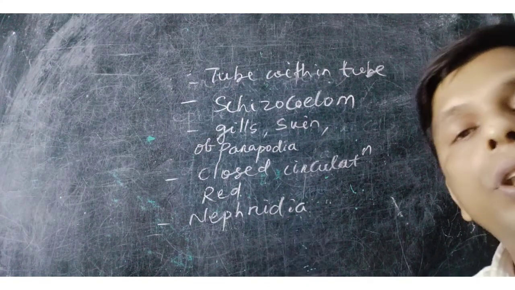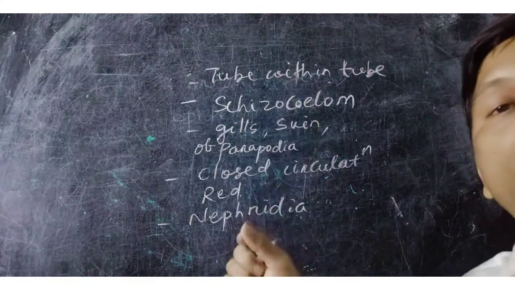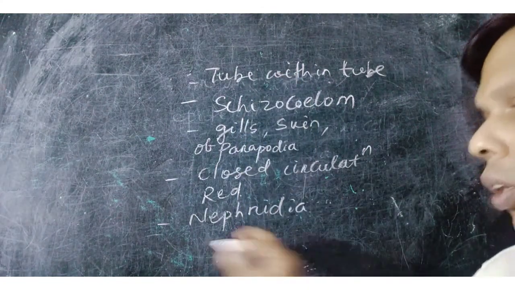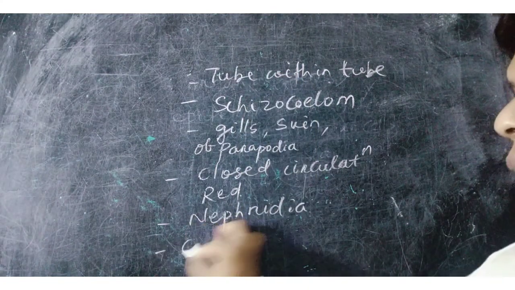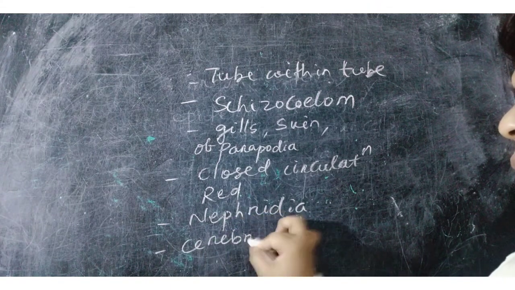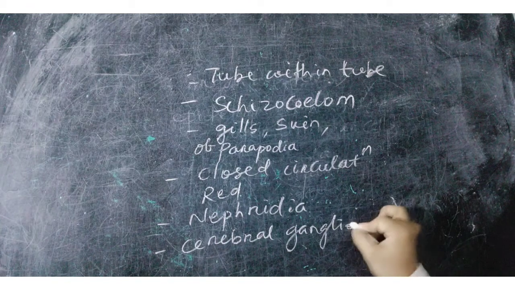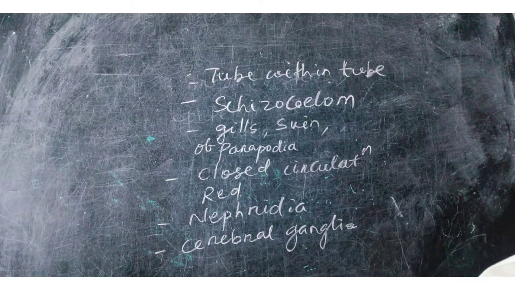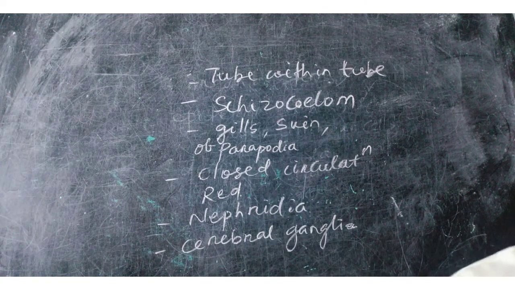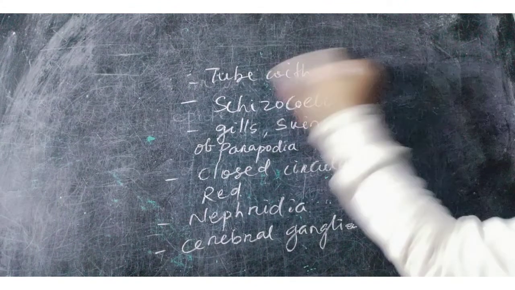The nervous system consists of a brain and a double ventral nerve cord. The brain is represented by cerebral ganglia, with a double ventral nerve cord with ganglia. Lateral nerves are also present. Then come to reproduction.